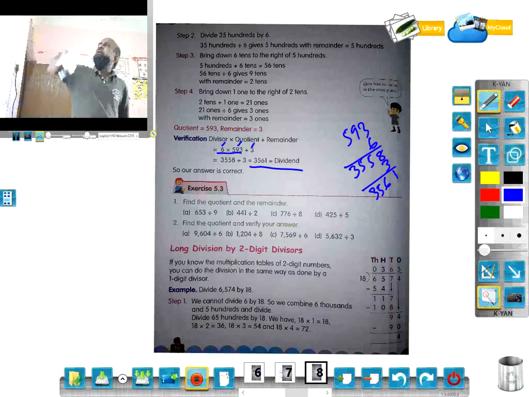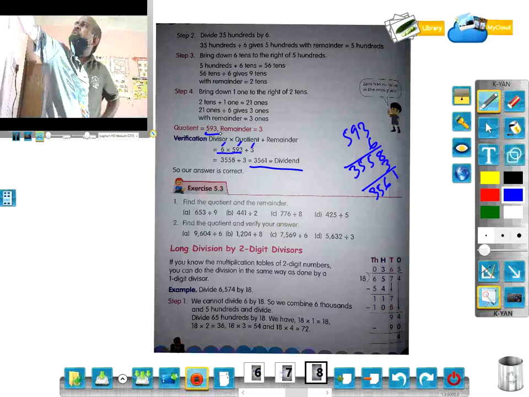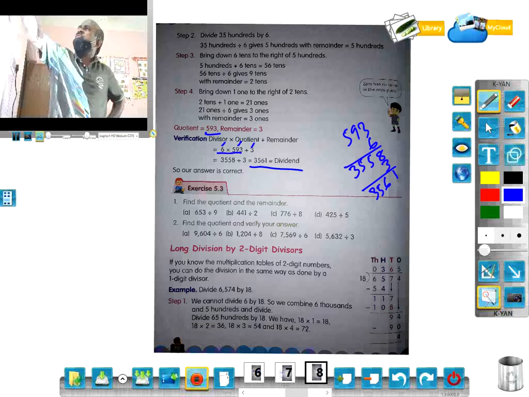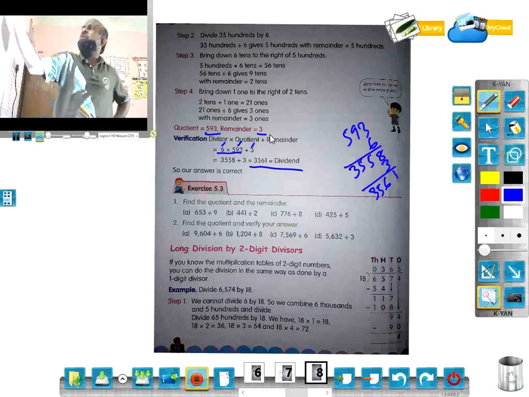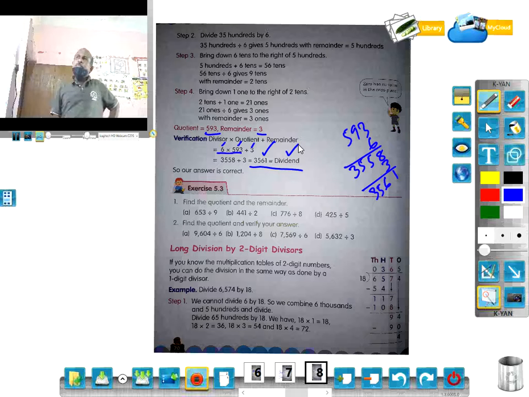Through these steps we get the quotient 593. How we get the quotient 593 is written, and the remainder is 3. So we multiply and add the remainder, and we get the result which is equal to the dividend. So our answer is correct. Then based on that you do the exercise 5.3.